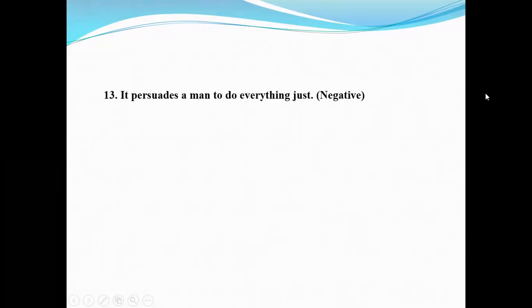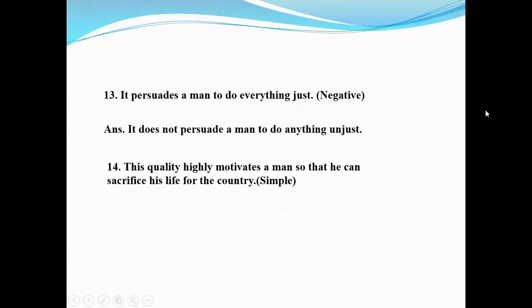Now question number 13. It pursues a man to do everything just. Make it negative. Here, the opposite, the antonym of just, is unjust, and use do not before pursue. So the answer will be it doesn't pursue a man to do anything unjust. Number 14. This quality highly motivates a man so that he can sacrifice his life for the country.